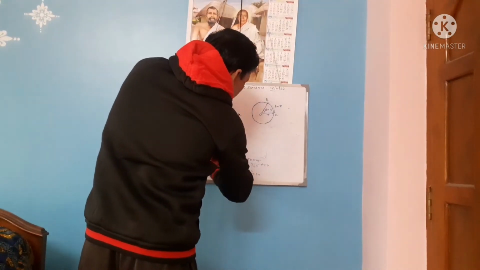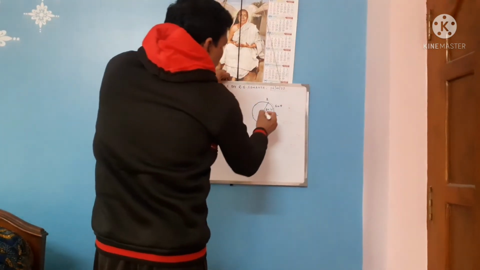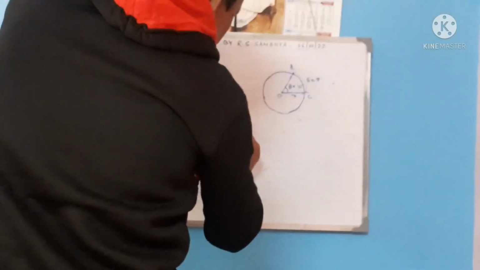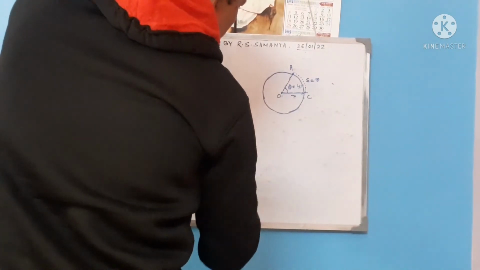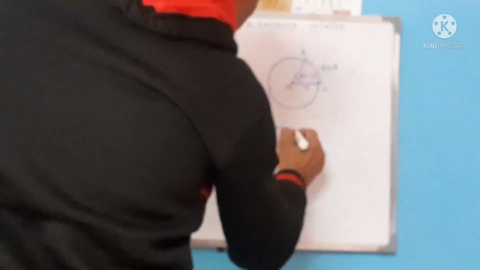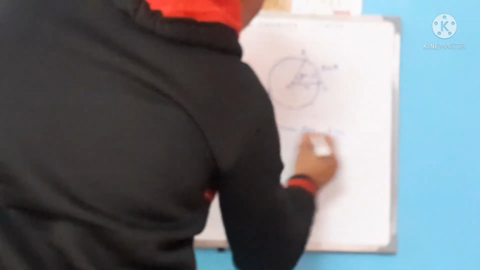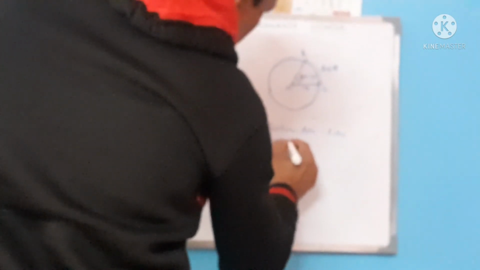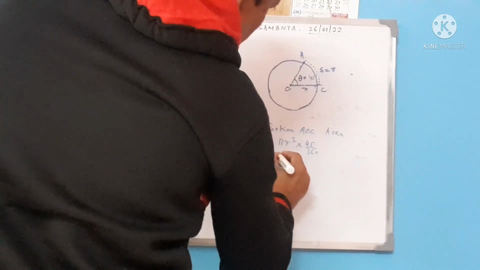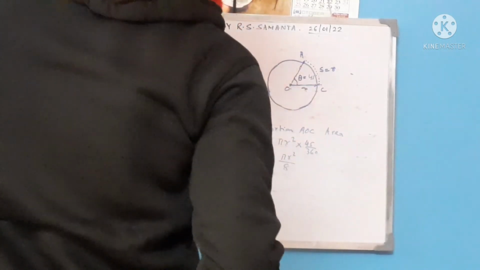Now we will try to calculate the area. Suppose theta equal to 45 degree, then the area of portion AOC equals pi r square into 45 by 360, that is equal to pi r square by 8.